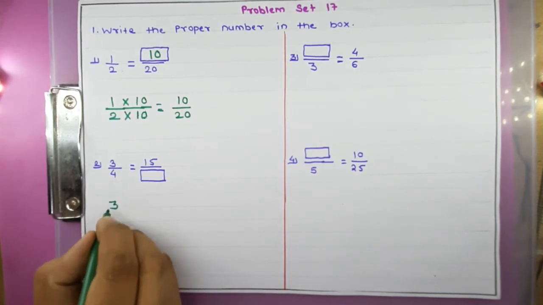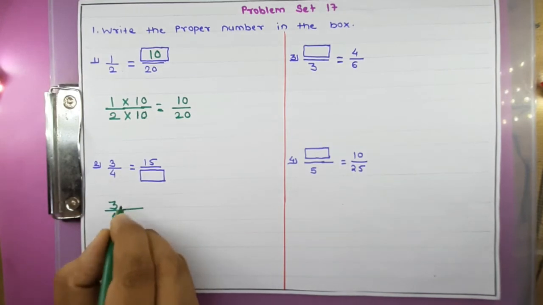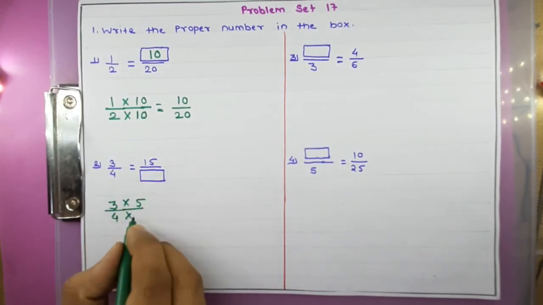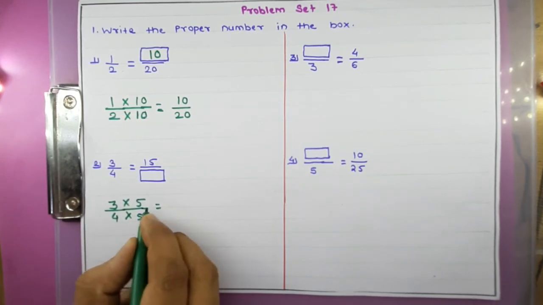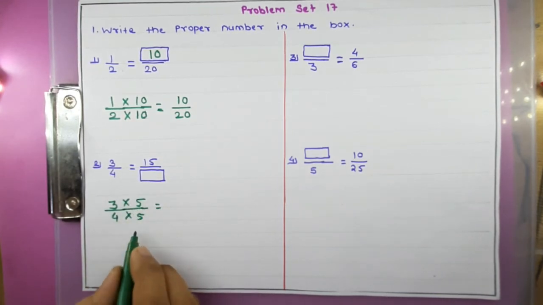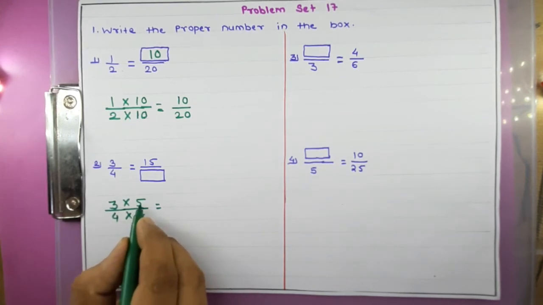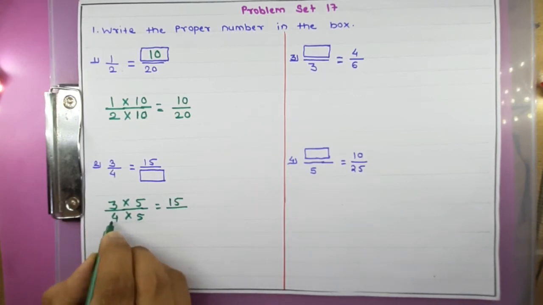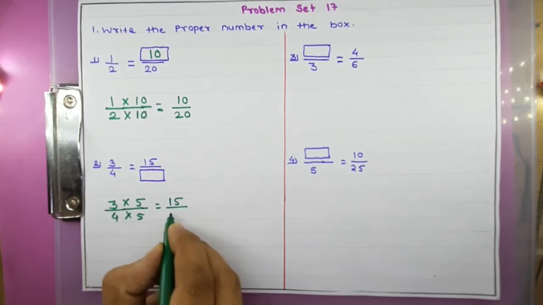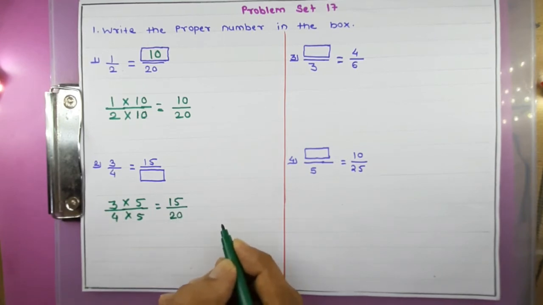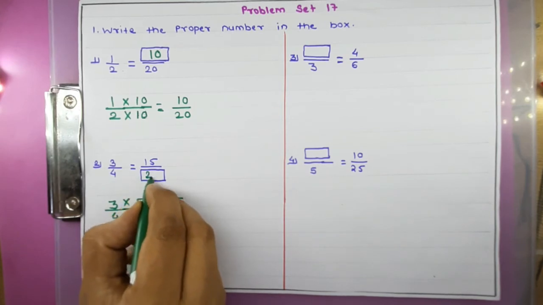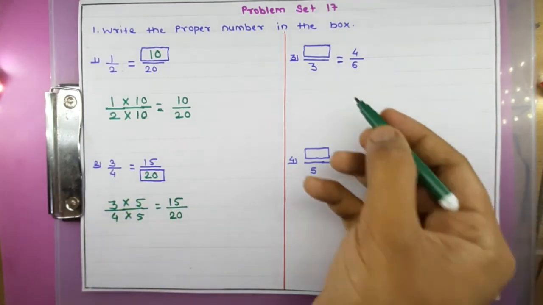So if we multiply 3 by 5, I get 15. If we multiply the numerator by 5, we have to multiply the denominator by 5 again. So we get 5 threes are 15 upon 5 fours are 20. So the fraction is 15 upon 20.